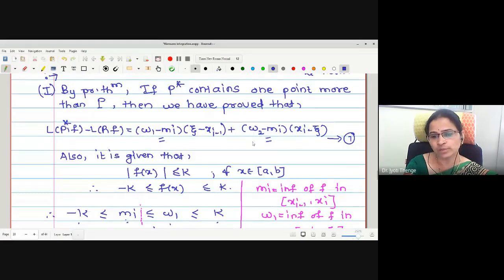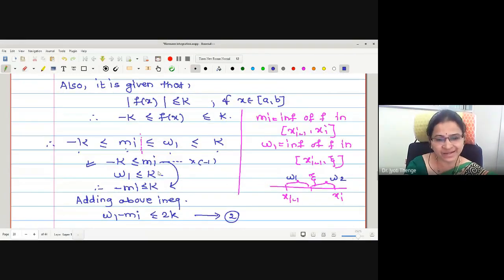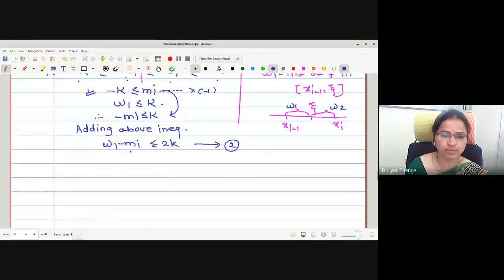What do you think about W2 minus Mi then? With a similar conclusion, W2 minus Mi will have the same kind of inequality.